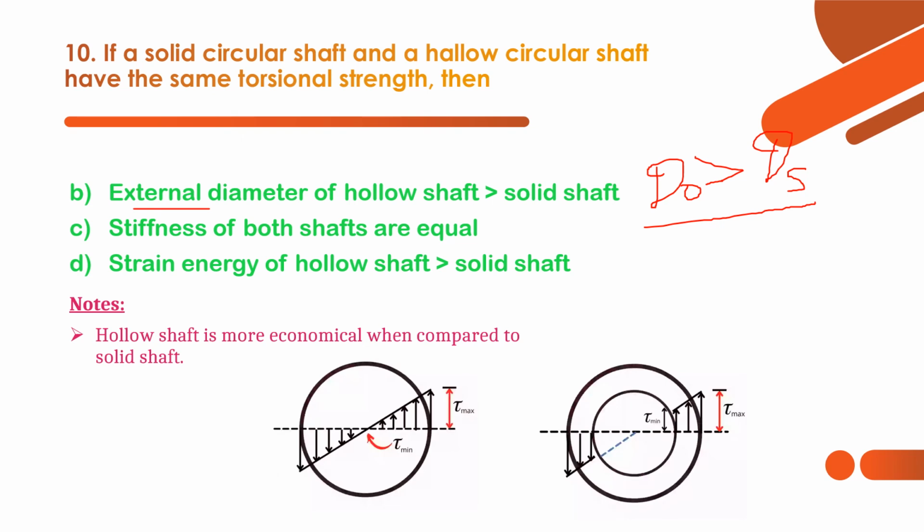Here you can see the shear stress distribution. At the middle point in the solid shaft, when radius is nearer to 0, tau will be 0. But in the hollow shaft there will be no point at which tau is 0. There will always be a minimum shear stress. That means the material is fully utilized. That's why a hollow shaft is more economical compared to a solid shaft.